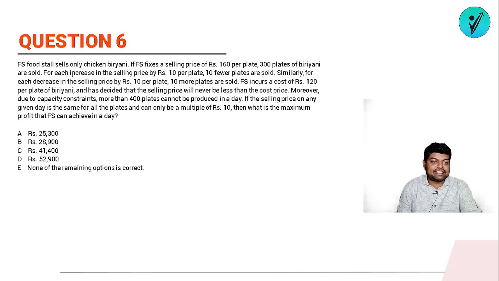So question number 6 is, FS food stall sells only chicken biryani. Very nice. Okay. If FS fixes a selling price of rupees 160 per plate, 300 plates of biryani are sold. If suppose he kept the price at 160 rupees, the total number of plates that will be sold will be 300. Okay. For each increase in the selling price of 10, that is if suppose I made it 170, 10 fewer plates will be sold, that is 290 plates will be sold.